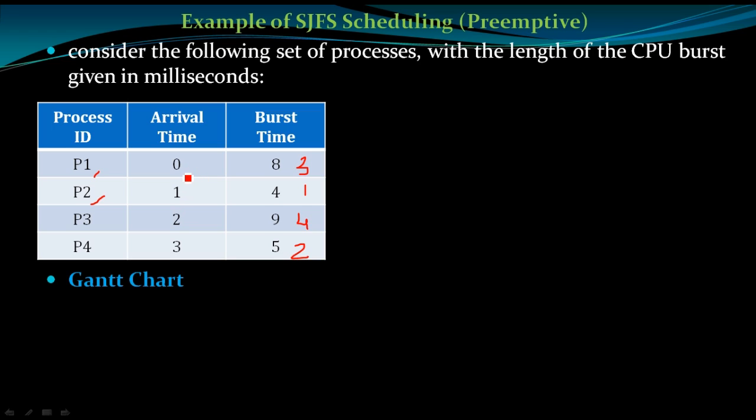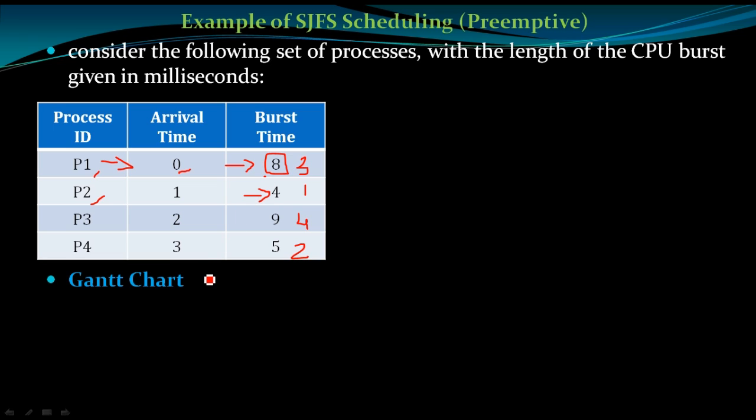At the 0th millisecond P1 arrived, so we assign the CPU to P1. It needs 8 millisecond of burst time, but we are not assigning the full 8 millisecond to P1, because the very next millisecond P2 arrives, which has a smaller burst time compared to P1. So how can we prepare the Gantt chart?